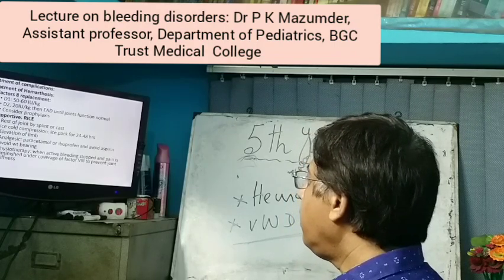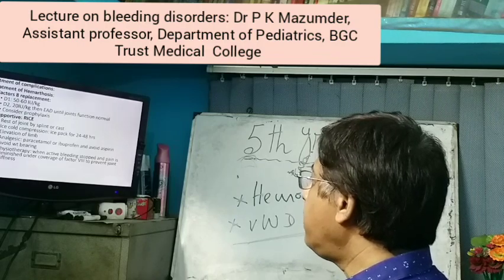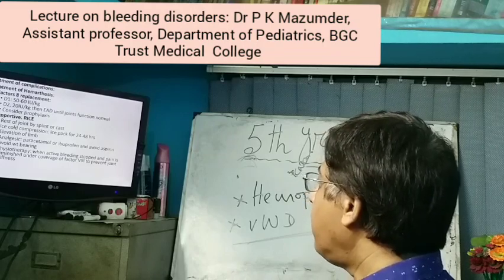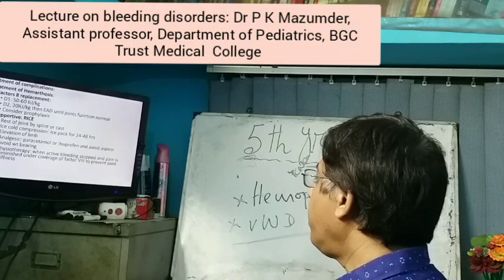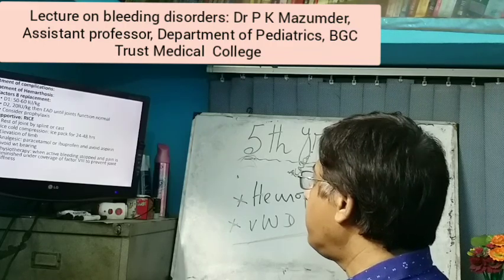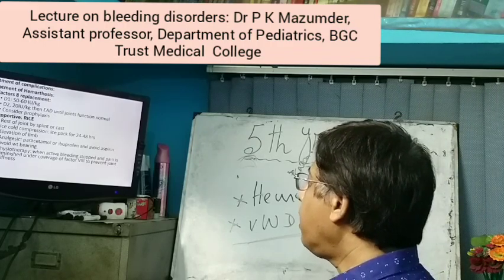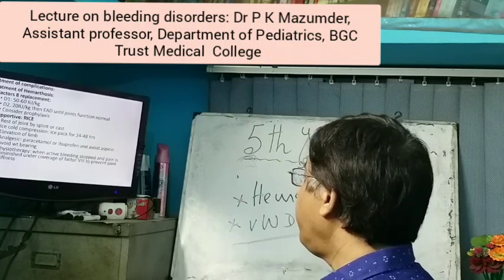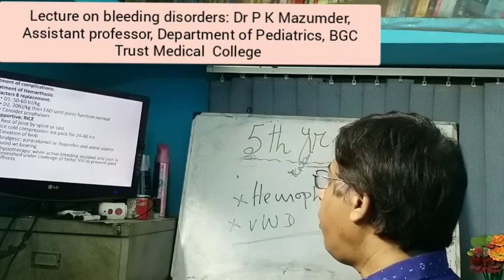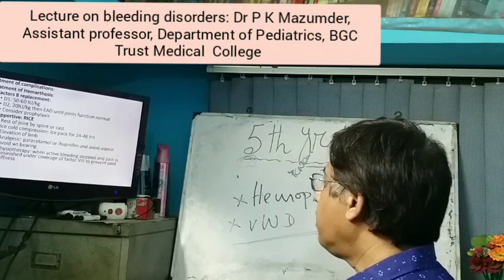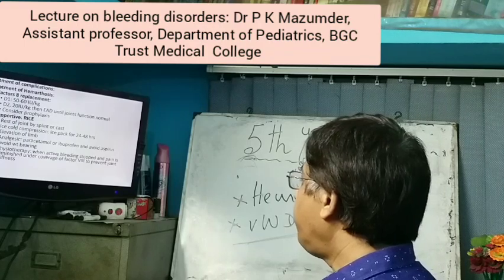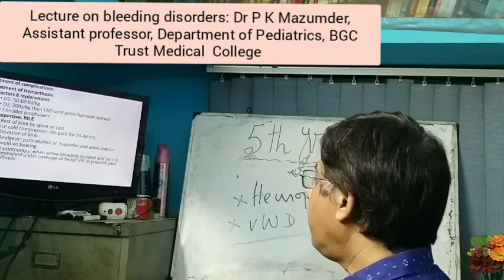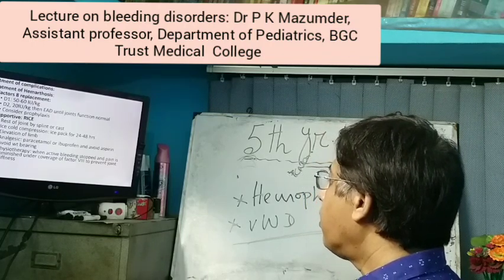To remember, there is the abbreviation RICE. R means rest of the joint by splint or cast. I means ice: cold compression, ice pack for 24 to 48 hours over the affected joint. C means compression, and E means elevation of the limb. Analgesic: paracetamol or ibuprofen, and avoid aspirin. After bleeding stops and if there is no pain, you should do physiotherapy to prevent contraction of the joint.